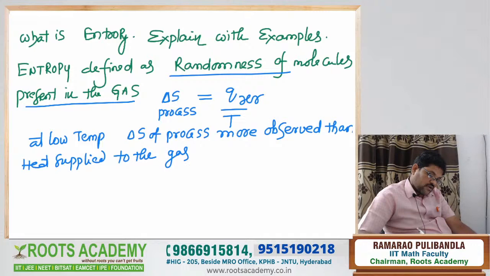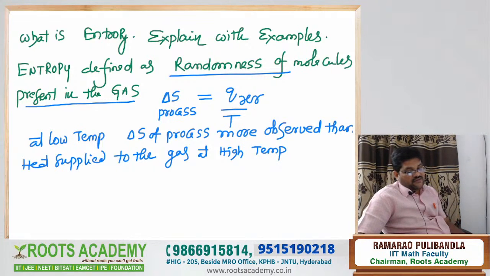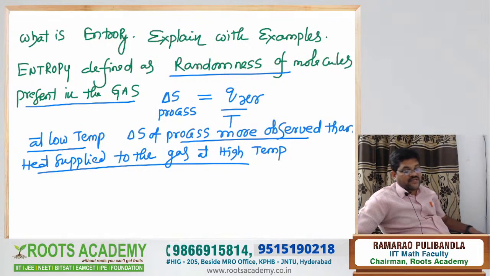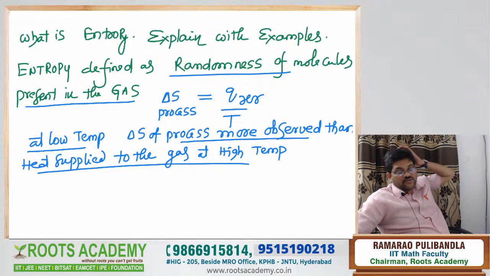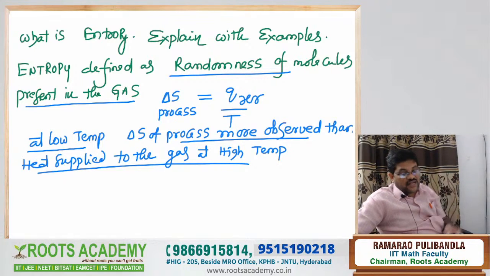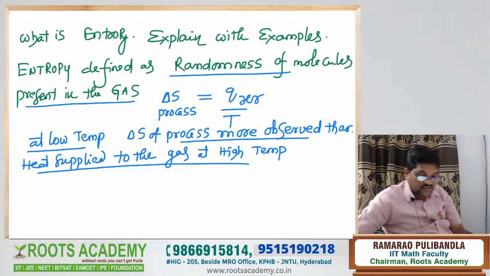To the gas at what, Nana? High temperature. The reason is, because delta S is inversely proportional to temperature. That means at low temperature, delta S of the process is more observed than heat supplied to the gas at high temperature, because at a given heat, delta S is inversely proportional to temperature. Understood what I am saying, Nana?